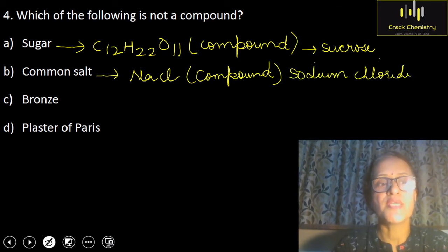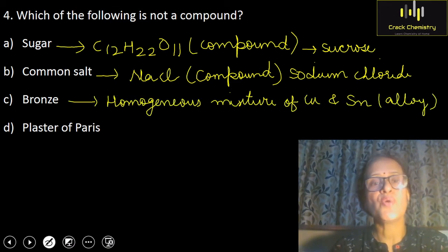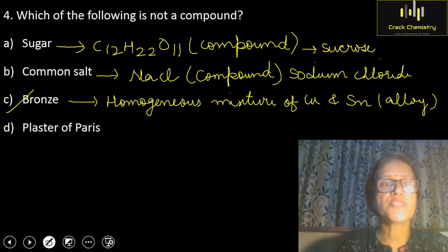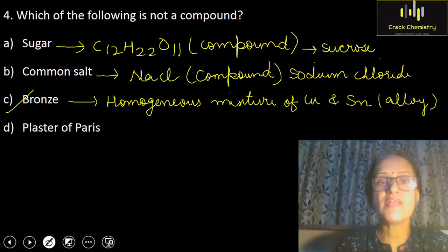Option C is bronze. Children, bronze is not a compound. In fact, it is a homogeneous mixture. It's an alloy of copper and tin. So our correct option is option C, bronze. Bronze is not a compound. It is a homogeneous mixture of copper and tin. And this homogeneous mixture of copper and tin is called an alloy.